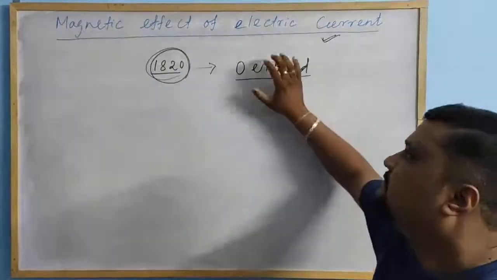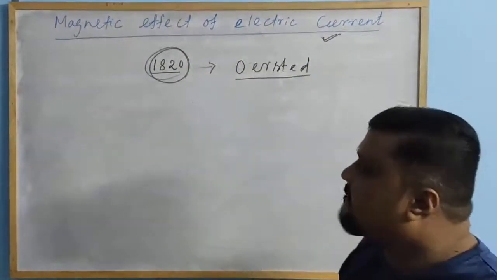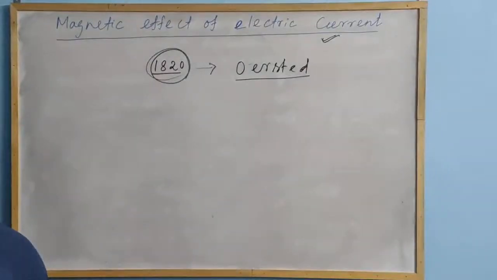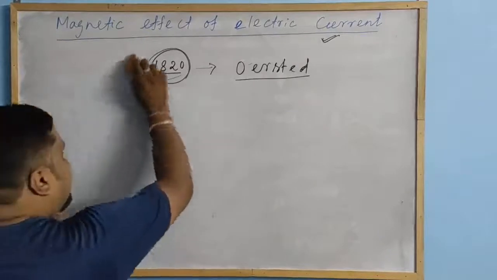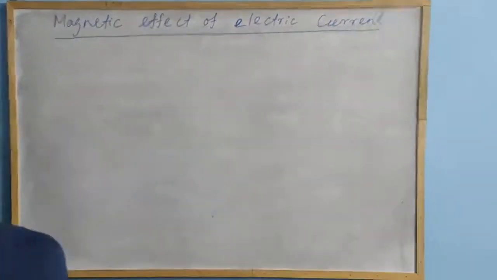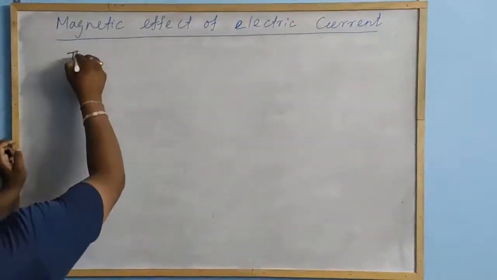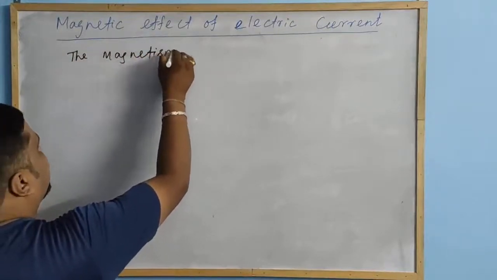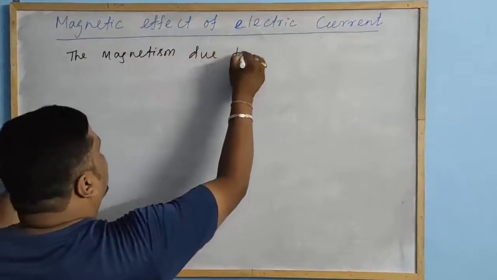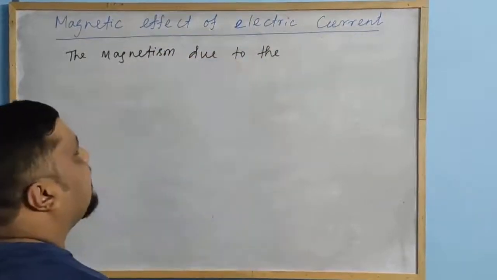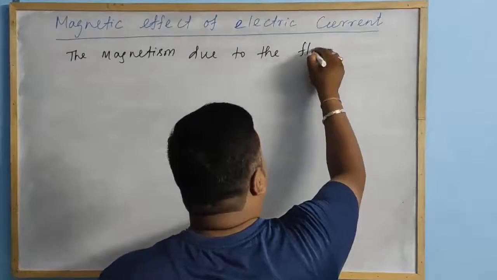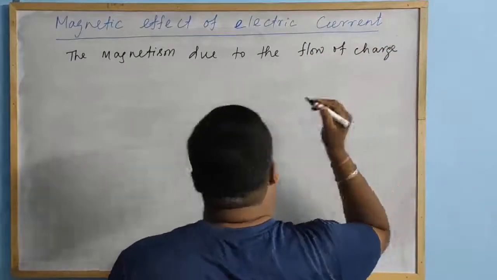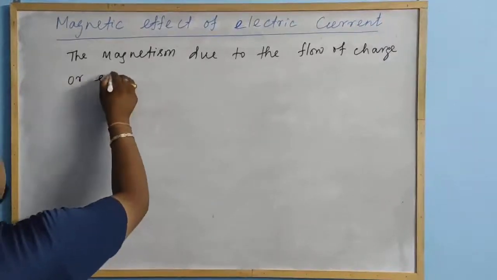Now, what we say about magnetic effect of electric current means the magnetism due to the electric current. We can write: the magnetism due to the flow of charge, or electric current.